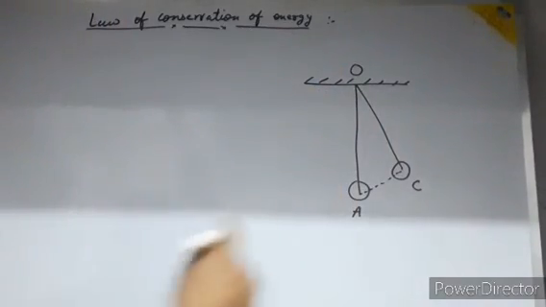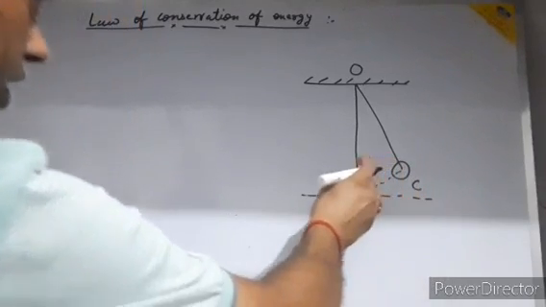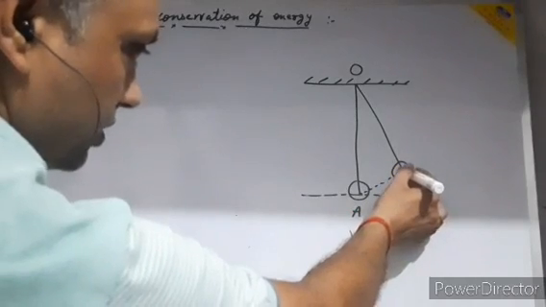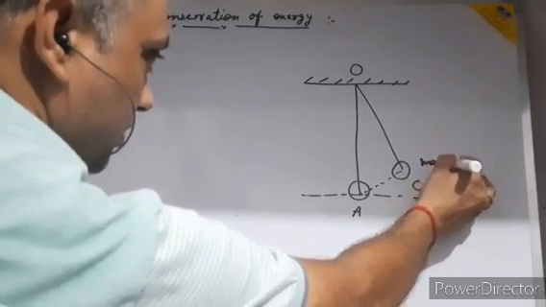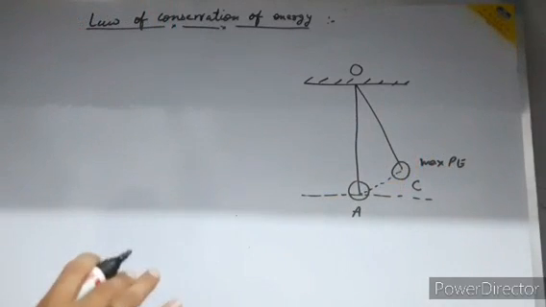Actually, this is the mean position. When I pulled this bob to the position C, it gains height. So that means at the position C, it has maximum potential energy, because of the height.